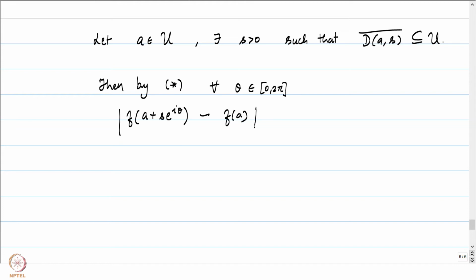Notice that both these points are in U and therefore this is greater than mod f prime of z0 by 2 times mod of z minus w, which is just going to be equal to s here. So let's call this number C. If you notice, the right hand side depends neither on theta nor on a. It's some constant number.